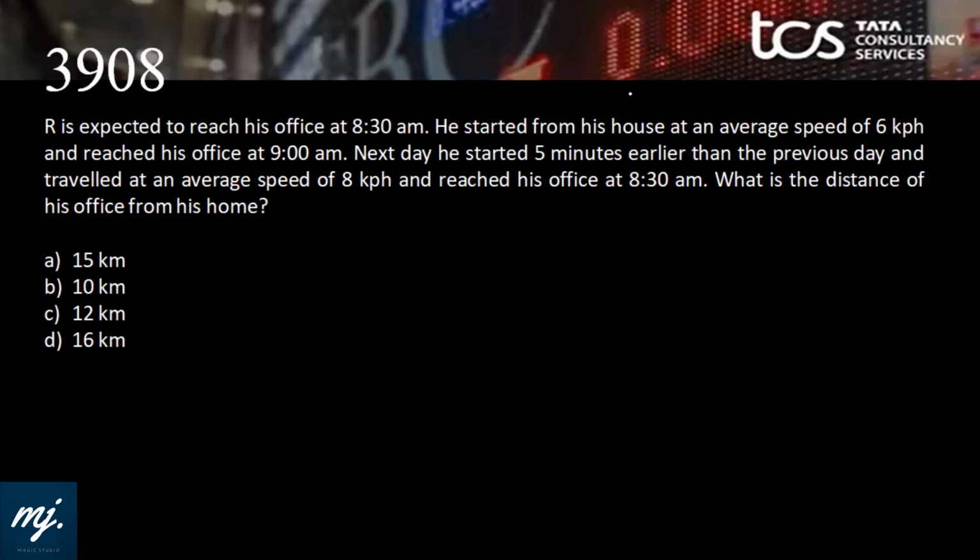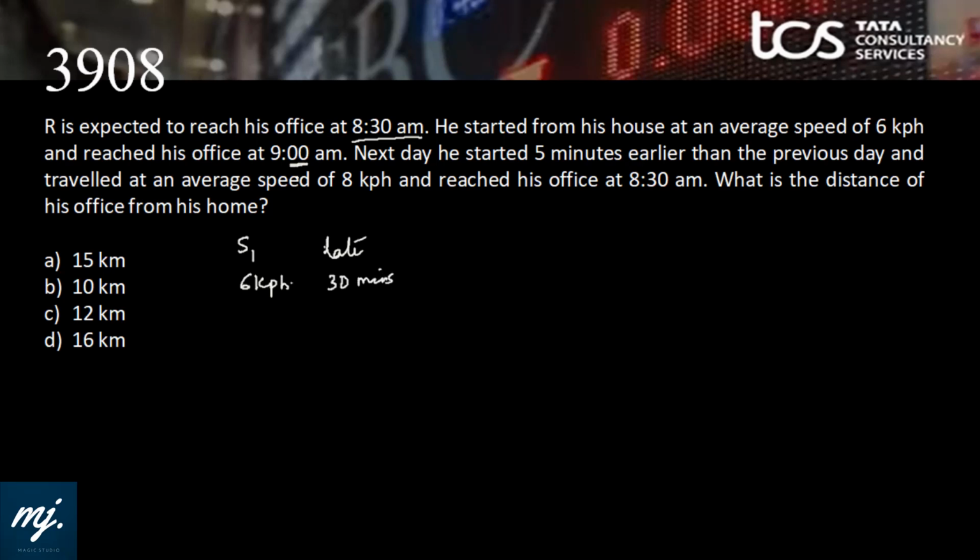I said earlier also, time, speed, distance, fairy tale. Let's read this tale now. R is expected to reach his office at 8:30 am. That is standard time. He started from his house at an average speed of 6 and reached his office at 9 am. That means when the speed is 6 kph, he is late by 30 minutes.